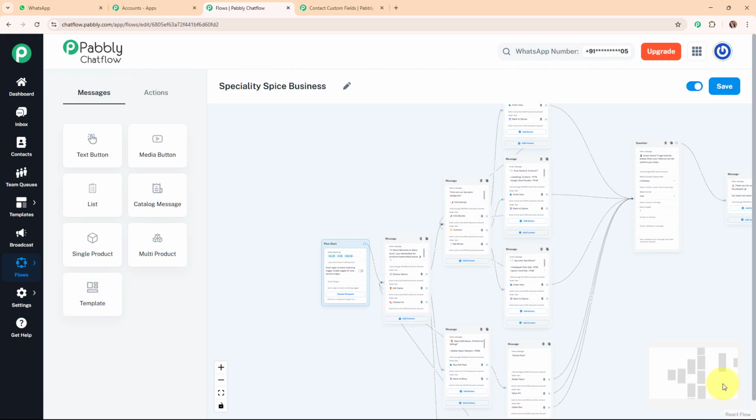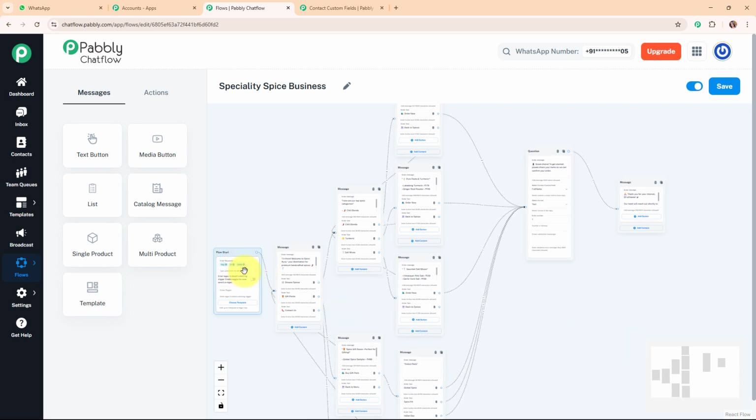And now here let me summarize the entire chatbot that we just created. So here we have selected the trigger as keywords, and then after setting up the keywords we have added a hello or welcome message for our customers with the quick reply buttons as browse spices, gift packs and contact us. And then we have added the chatbot for each of the quick reply buttons with the message boxes as well. So here you can see the browse spices message box with the quick reply button as the categories, and then further we have added the details for each of the categories with the quick reply buttons of order now and back to spices. And then we have added a question box to ask for the customer name, and then after getting a response for the customer name we have sent a thank you for your interest message box. Alright, so this was all about the browse spices.